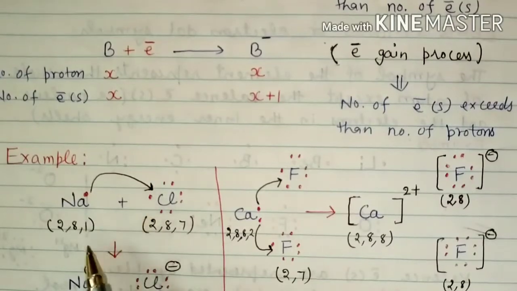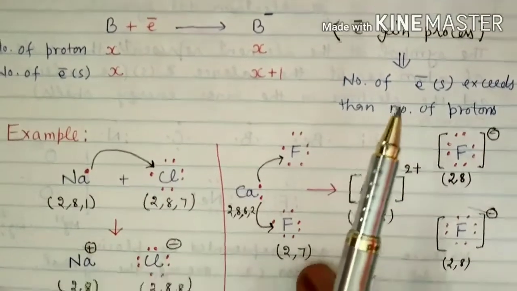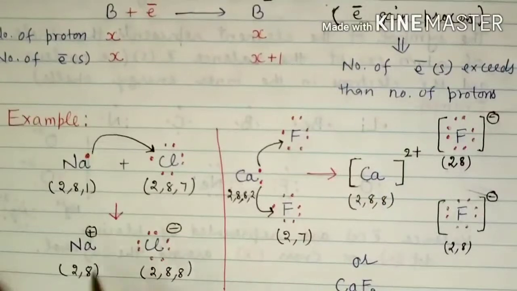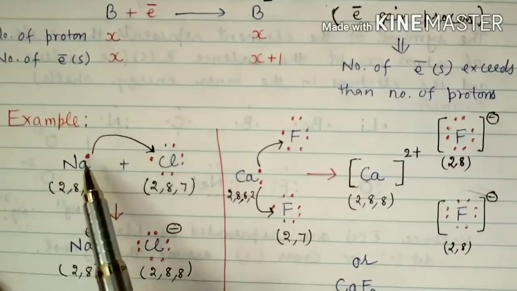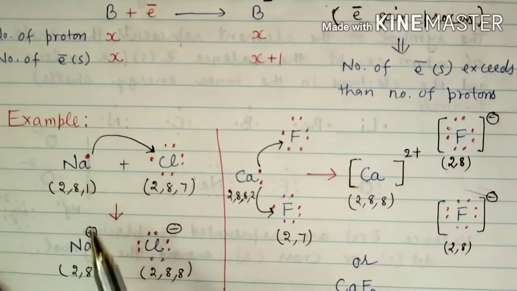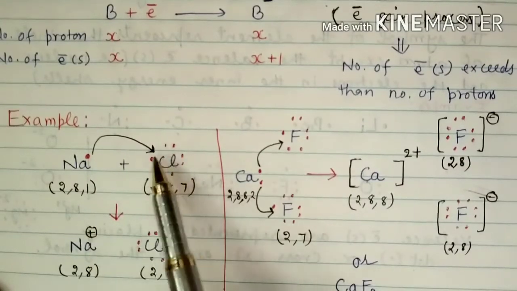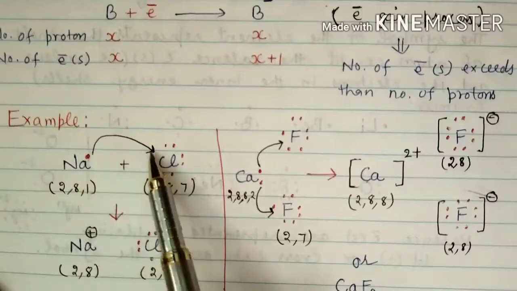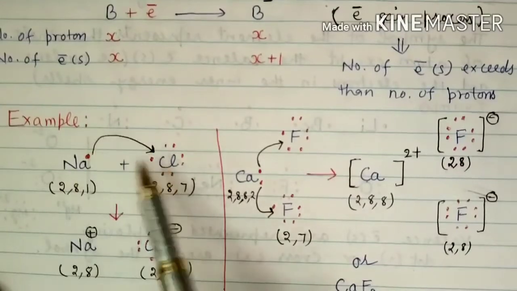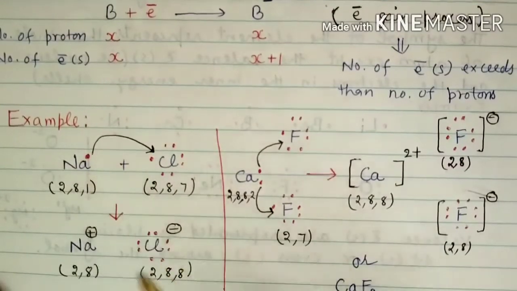And it has an excess of 1 electron. After losing the electron, what will happen? It will have a state like this, 2, 8, and it will acquire 1 positive charge because it is going to lose 1 electron. And here chlorine is accepting 1 electron from sodium, so there is a complete transfer of electron from sodium. So sodium will acquire 1 positive charge, and chlorine will acquire 1 negative charge.